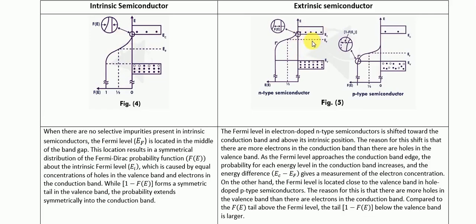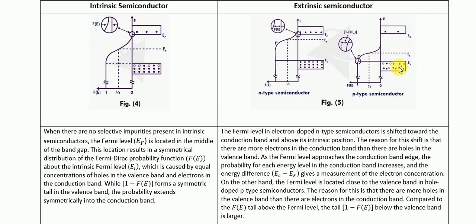On the other hand, we have P-type semiconductors, where we add extra holes in the valence band. So here the Fermi level moves closer to the valence band, and this shift represents an increased concentration of holes, which makes it possible for electrons to jump into the valence band.